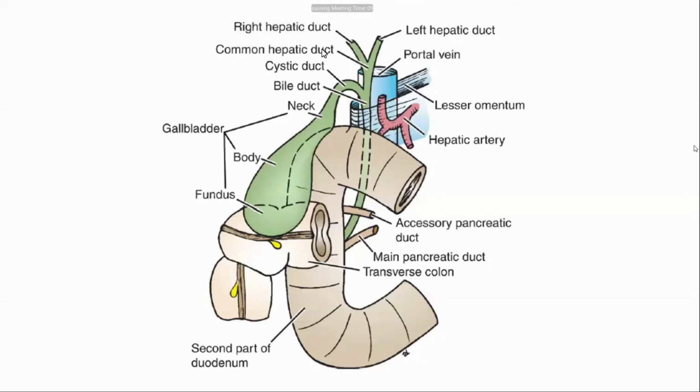These are the extrahepatic ducts: the right hepatic duct and left hepatic duct join together to form the common hepatic duct. Then the cystic duct joins with the common hepatic duct to form the bile duct. This is the gallbladder. The bile duct and main pancreatic duct join together and open into the second part of the duodenum at the major duodenal papilla.